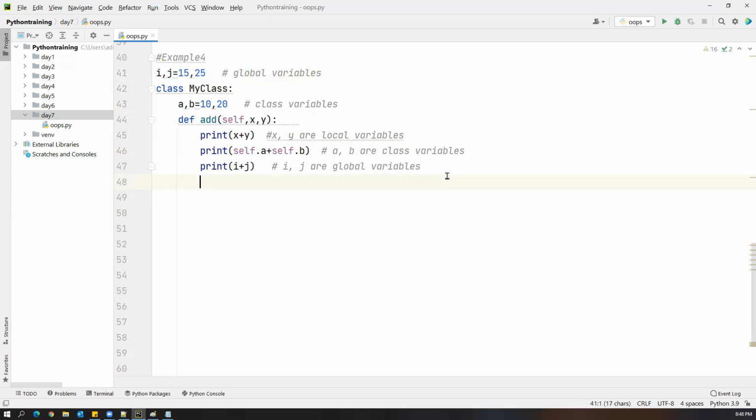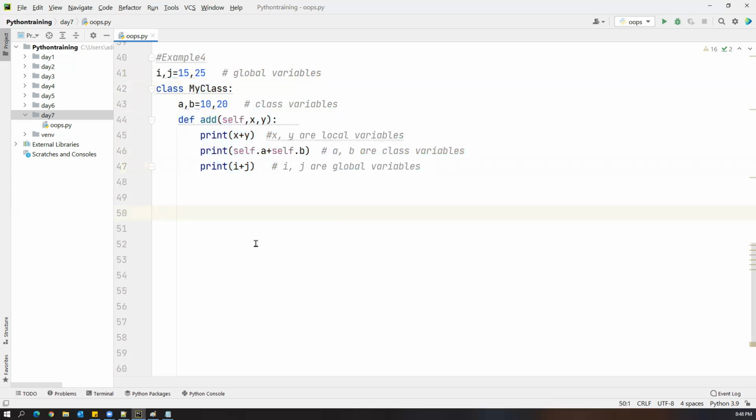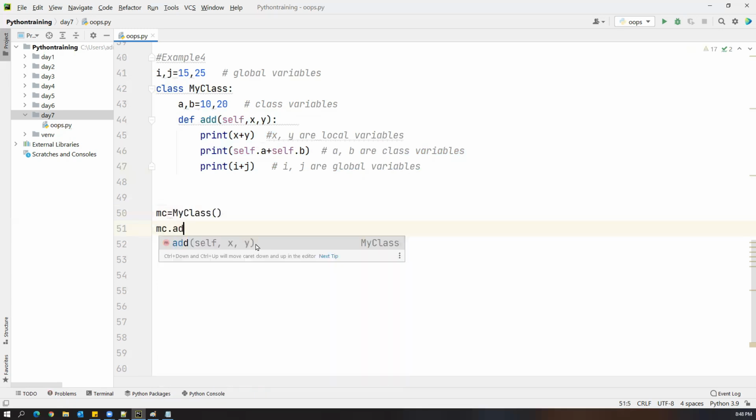Okay, now we have created something like this. If I want to access this method, how can we access it? Through the object of the class. Let me create one object, mc equal to MyClass, and the object is created. Now mc.add is expecting two arguments, x comma y, right? So I'm just passing some values. 15, 25 are already there, and 10, 20 is also there, so I'm giving two different values, let's say 100 comma 200.